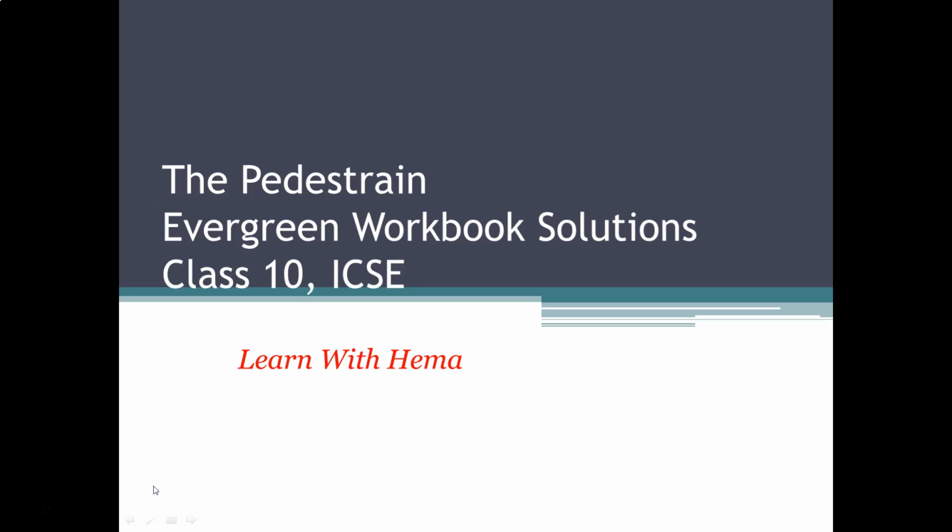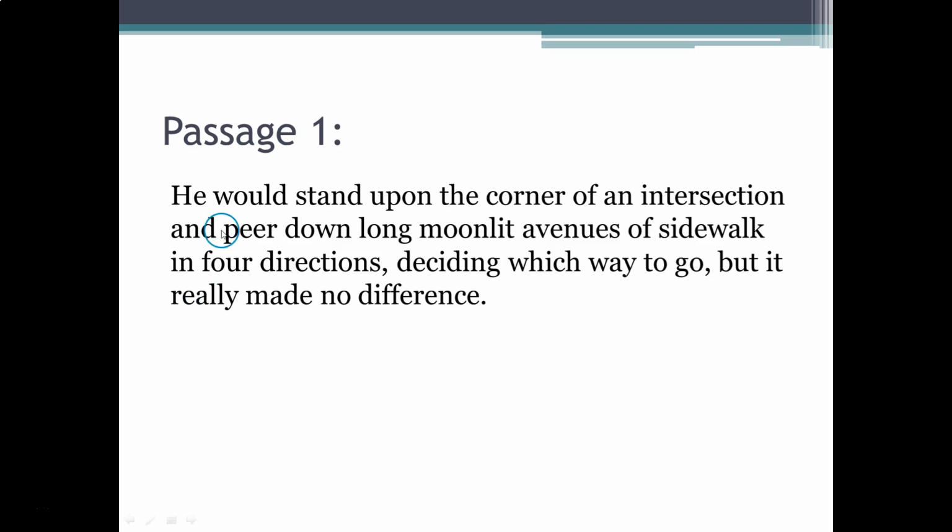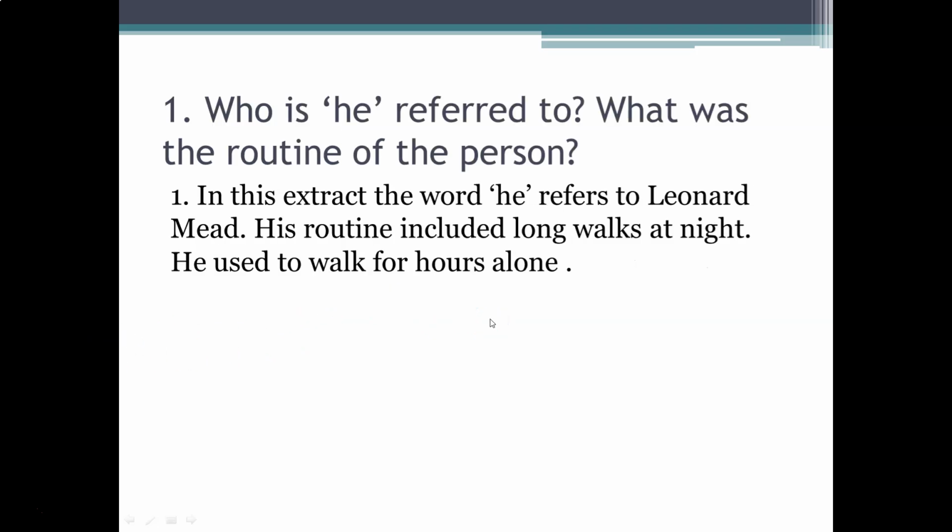The Pedestrian from Evergreen workbook and class 10 ICSE. This is the passage 1. He would stand upon the corner of an intersection and peer down long moonlit avenues of sidewalk in 4 directions, deciding which way to go, but it really made no difference.